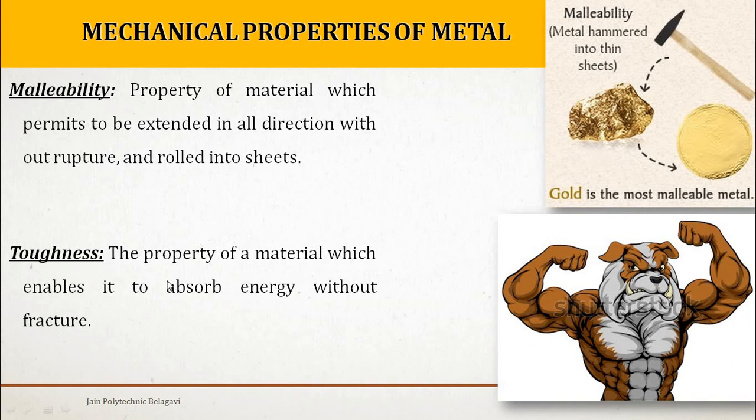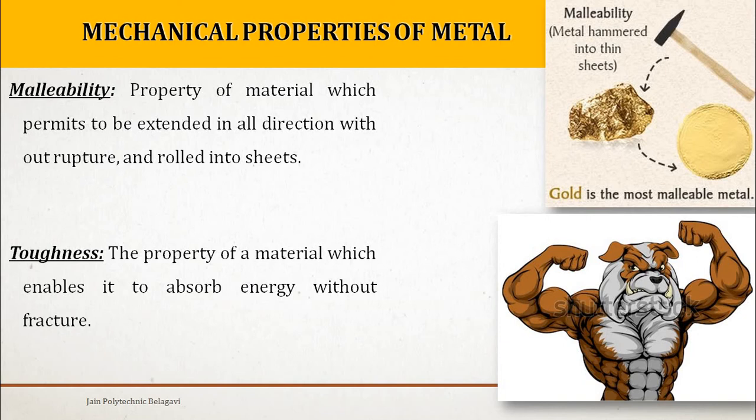Toughness. The next mechanical property of metal is toughness. It is the property of a material which enables it to absorb energy without fracture, right? Toughness is the ability of a metal to absorb energy and plastically deform without fracturing.